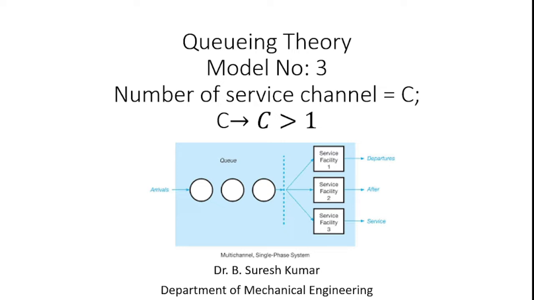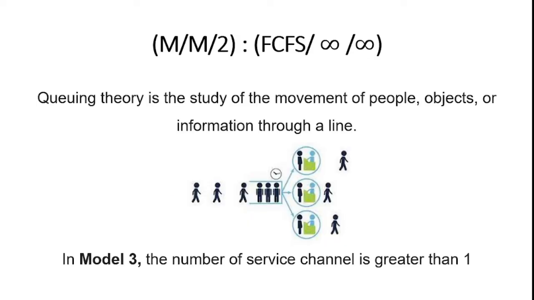Before going into solving the problem with model number 3, we should be aware of what Kendall's notation is and what queuing theory is. Yes, queuing theory is the study of the movement of people, objects or information through a line. Here, not only the movement of people, but maybe the movement of workpieces to the machines or the movement of the milk packet to the home. Likewise, we can allocate the problem with respect to the available strategy.